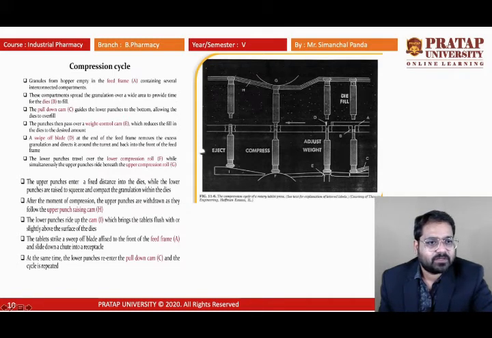The next part is known as the neck. The neck differentiates the body from the head, so it can withstand the pressure. This part is known as the claw. The shape of the tablet depends upon the shape of the claw.